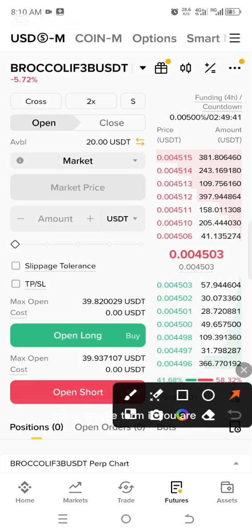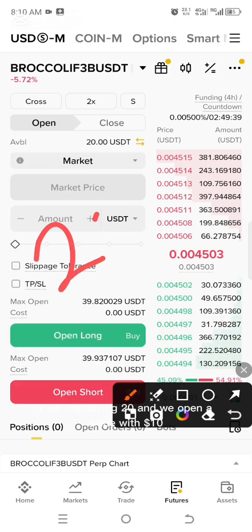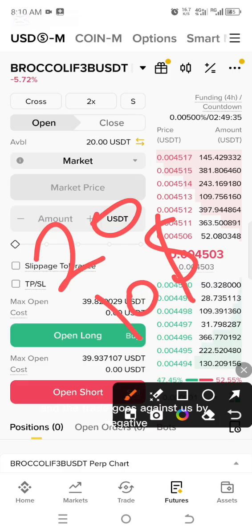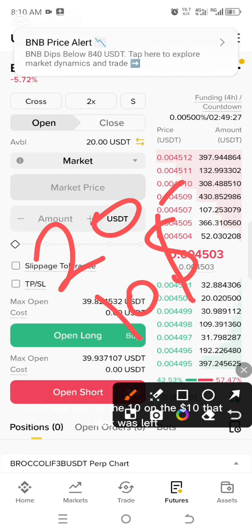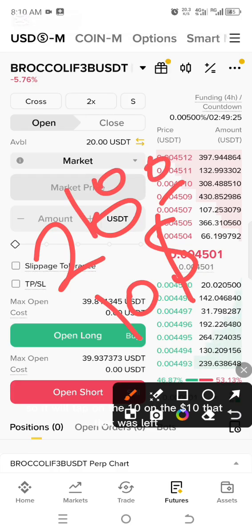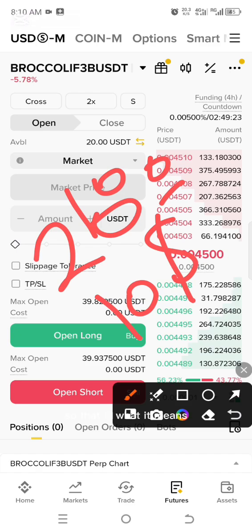So in simple terms, if we have 20 and we open a trade with $10 and the trade goes against us, it will tap on the $10 that was left. So that is what it means.